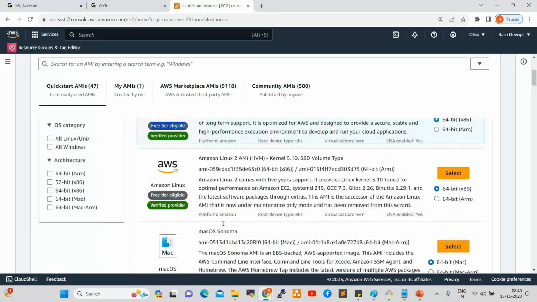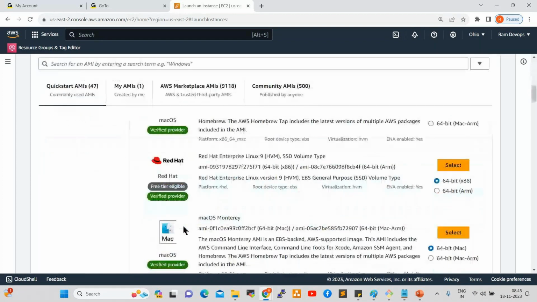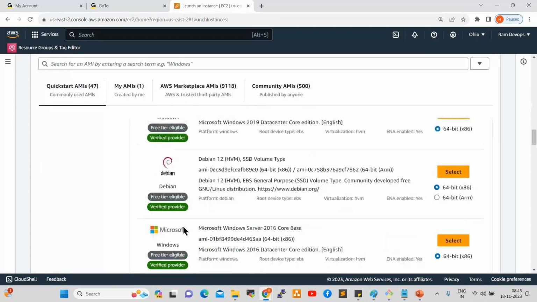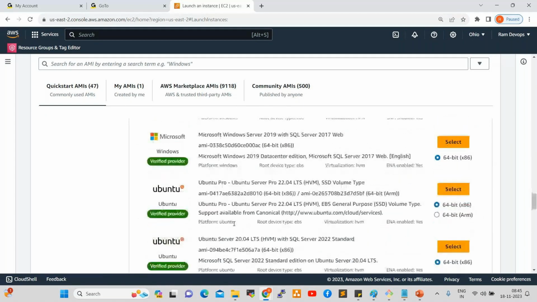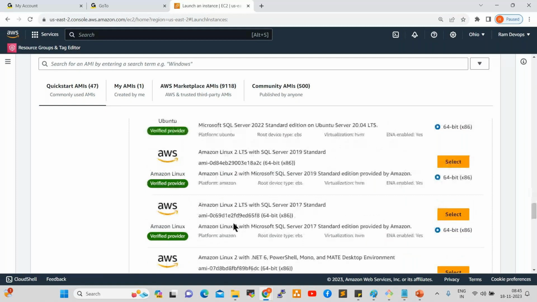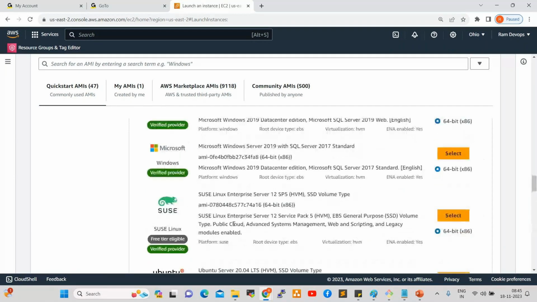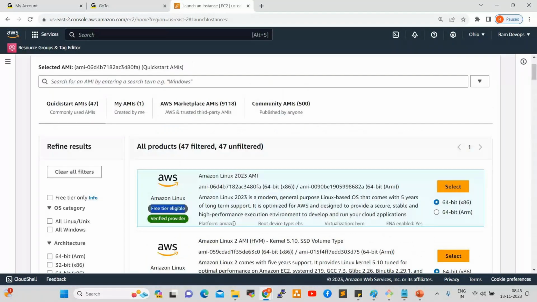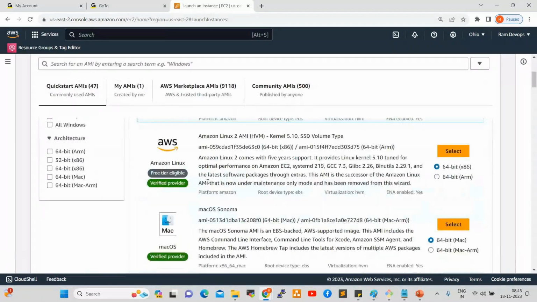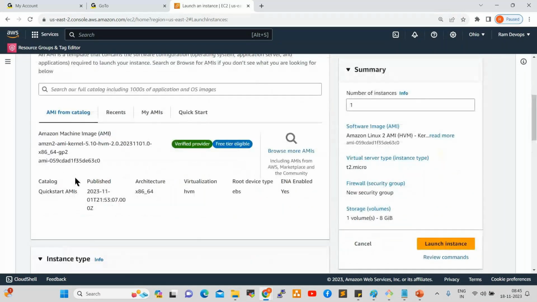If you go down here, these are all images. Whatever image you require as per the project team requirement, you can select that and create it, right? Now I want to create an Amazon Linux server by using this AMI. This is free tier eligible, so click on select here. Once you select this, see here, the image is selected.